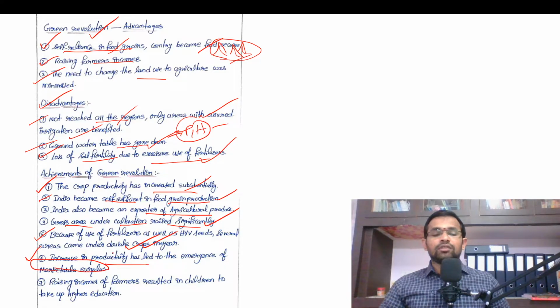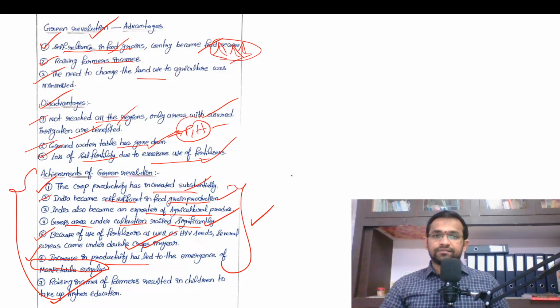Yes. So because of the surplus production, the farmers were able to export to the market to earn more income. Yes. And raising incomes of the farmers resulted in children to take up higher education. Meaning this Green Revolution has raised the standards of farmers. The Green Revolution raised the living standards of the farmers.